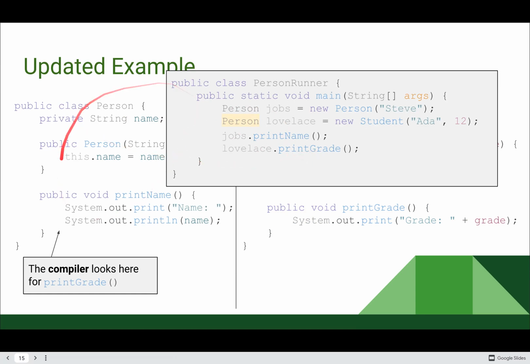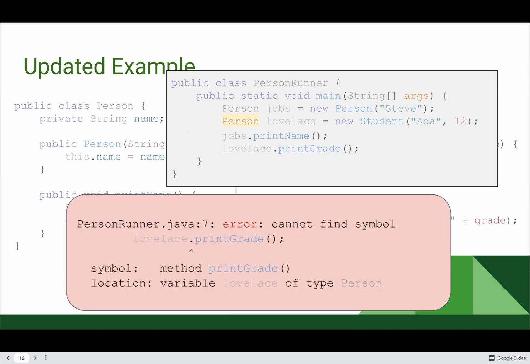Is print grade defined in the person class? No, it is not. Therefore, we're going to get a big old error saying, hey, we can't find that method, we can't find print grade in the person class. So there we have it. We can't call methods that are exclusive to the student class when we've defined a variable as having reference type person, but object type student.